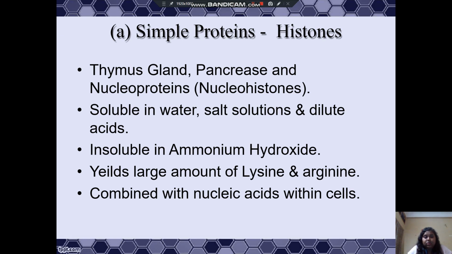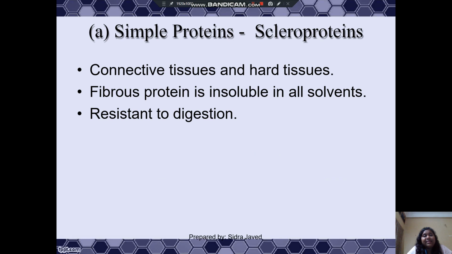Now the histones. They are found in the thymus gland, pancreas, and nucleoproteins, that is nucleohistones. They are soluble in water, salt solutions, and dilute acids, and are insoluble in ammonium hydroxide. They yield large amounts of lysine and arginine, which are combined with nucleic acids within the cells. Now comes the scleroproteins. They are found in connective tissues and hard tissues. They are fibrous proteins, insoluble in all solvents and resistant to digestion.